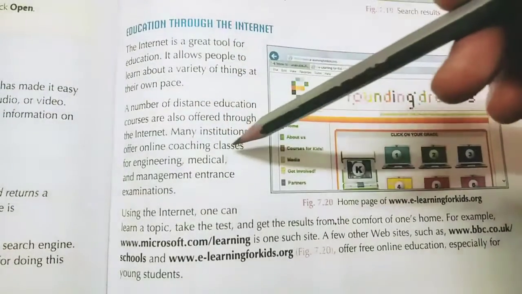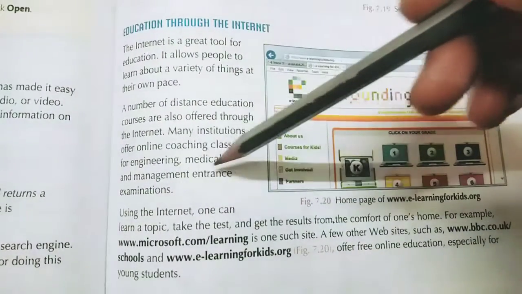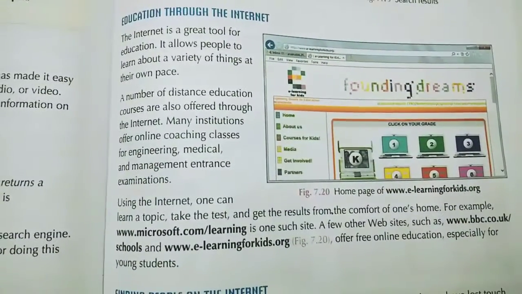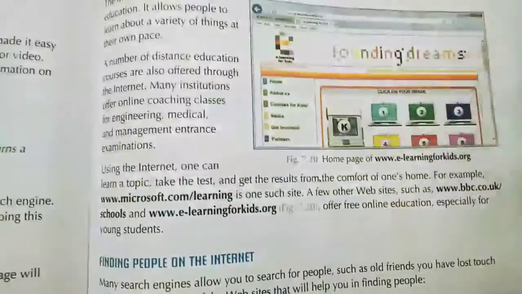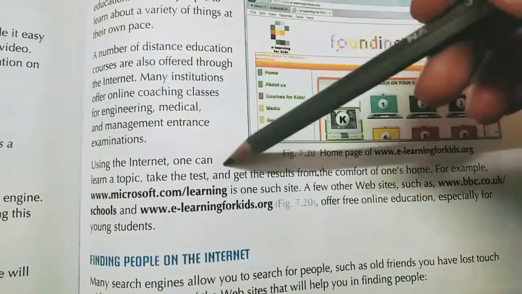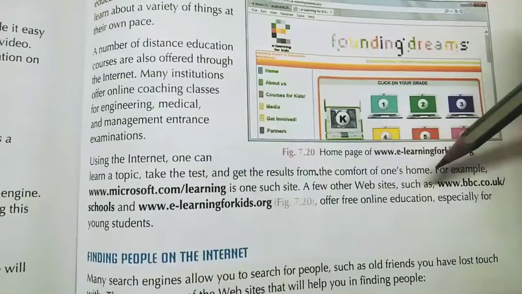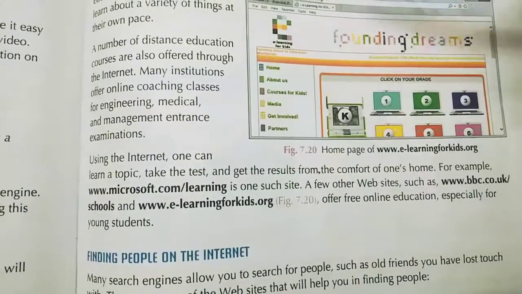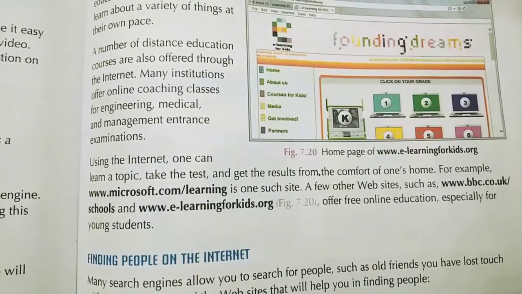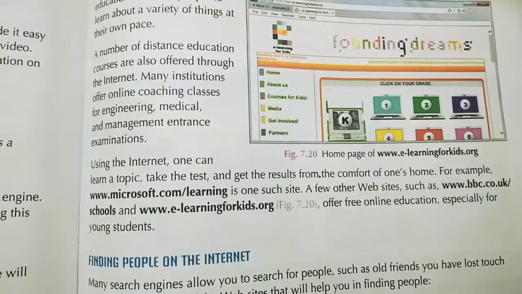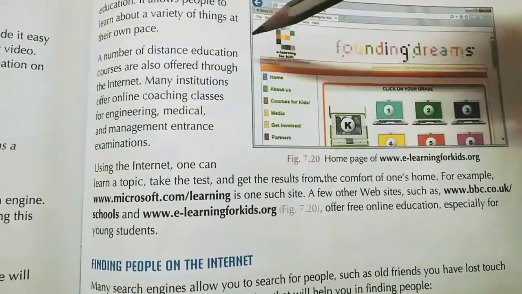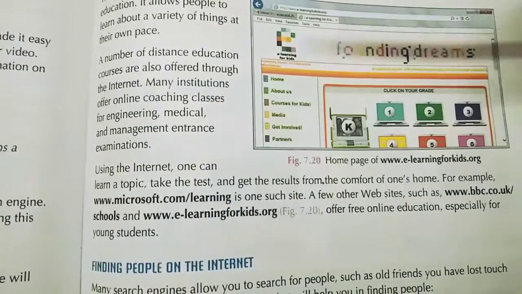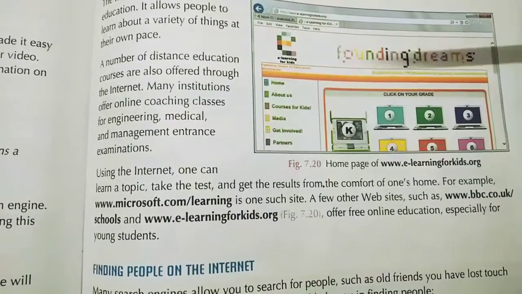Many institutions offer online coaching classes for engineering, medical, and management entrance examinations. So online coaching classes are also available on the internet. Using the internet, one can learn a topic, take the test, and get the results from the comfort of one's house. That means by sitting at home only, you can learn many new topics and study many new courses, right? You can get many coaching classes by sitting at home only. You only need one computer, an internet connection, and a web browser, right?